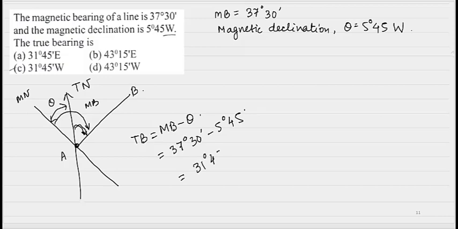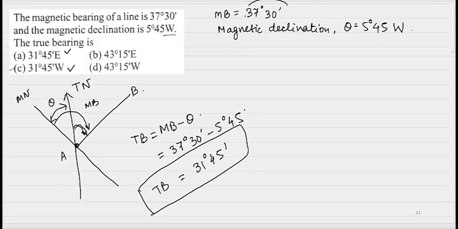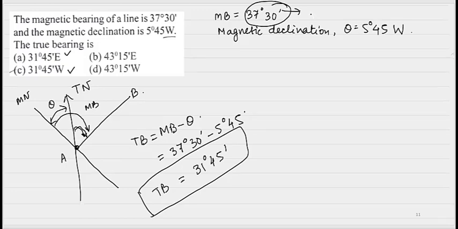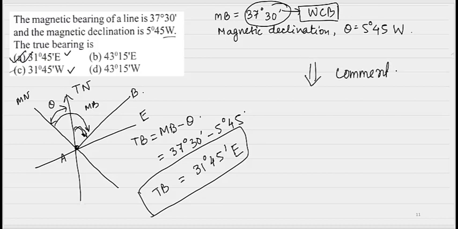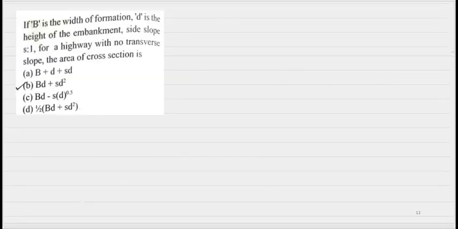31 degree 45 minutes. Now, looking at the options, we have 31 degree 45 east and 31 degree 45 west. But since the magnetic bearing is mentioned, if I take it as WCB, this answer should be in the east, since it lies in the east quadrant. So I think the option should be 31 degree 45 east. Okay, and if you have any doubt in this question, do comment below.